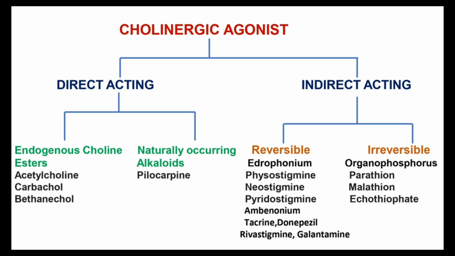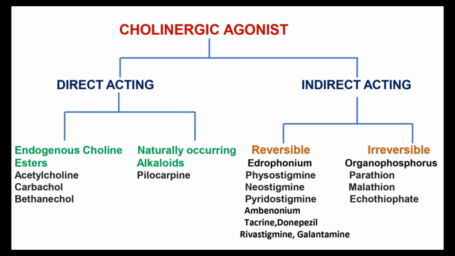Okay. Then the cholinergic agonist drugs are discussed here. The cholinergic agonist drugs are mainly of two types: direct acting and indirect acting. The direct acting are again classified into two types: endogenous choline esters and naturally occurring alkaloids. In the endogenous choline esters, the main drugs are acetylcholine, carbachol, and bethanechol. Among naturally occurring alkaloids, we mainly know pilocarpine.